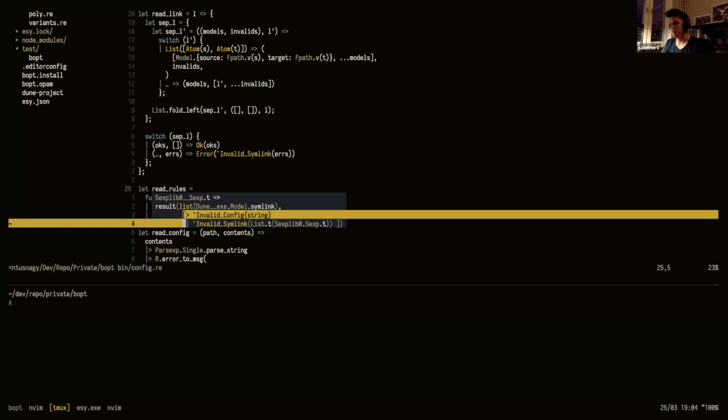But the amazing thing here now is that the read rules function, the inferred type, will use the polymorphic variant. So now we see, this function, you can either throw an error, or not throw an error, you can return the value invalid symlink, which is the polymorphic variant, or you can return the invalid config, which gives a string, or it can return the result. So without actually defining the type, the compiler has created this type for us. So this is not something we've actually written anywhere.